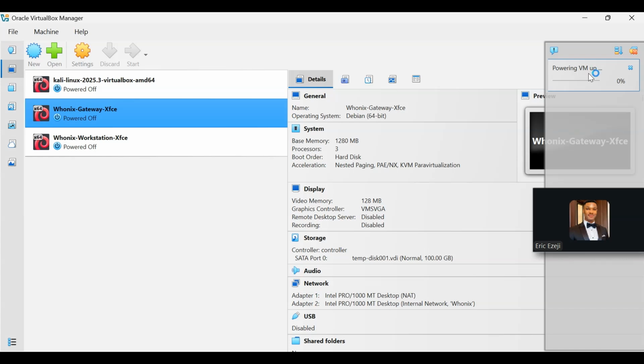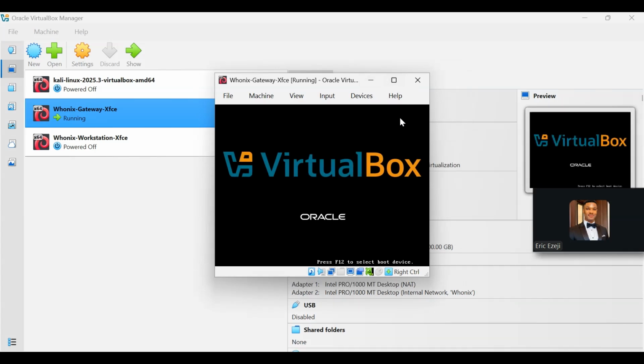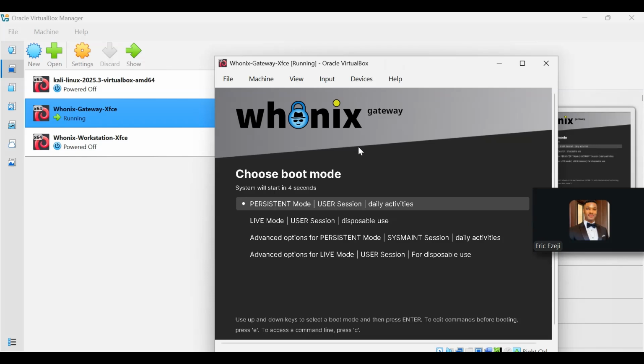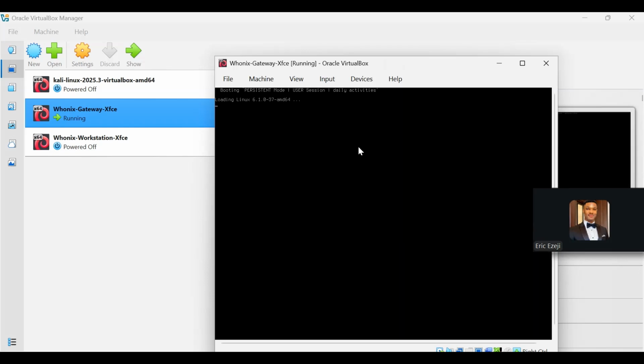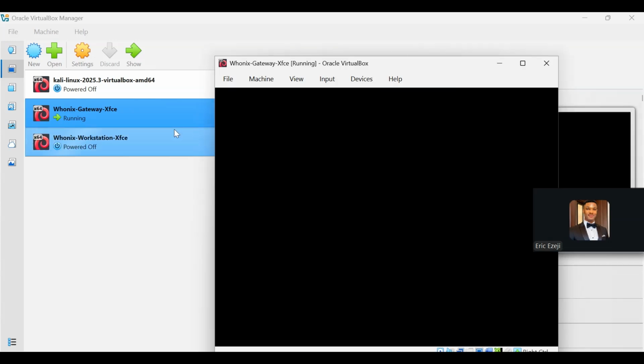Let us wait for it, it will take a little time. Make sure you start the gateway first, and wait for Tor to fully connect.